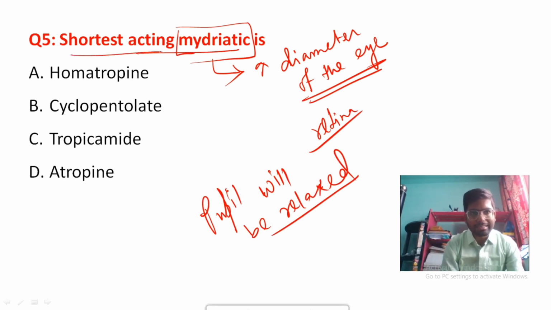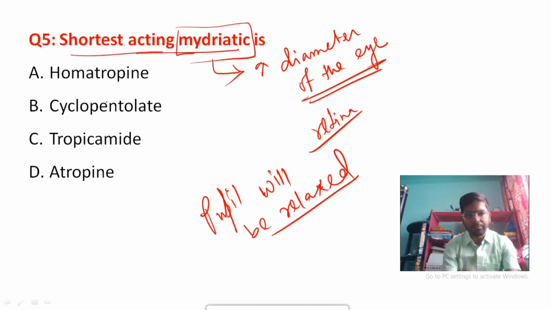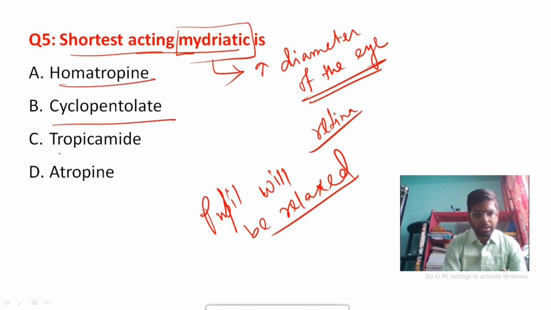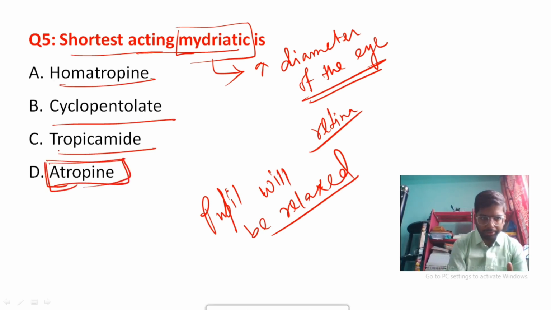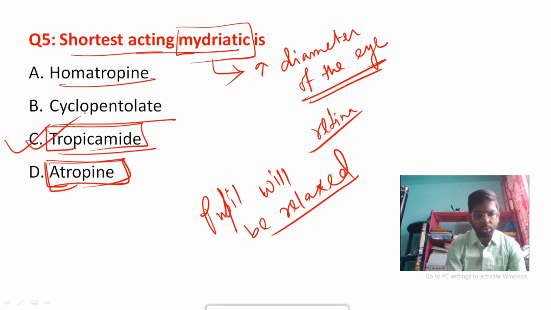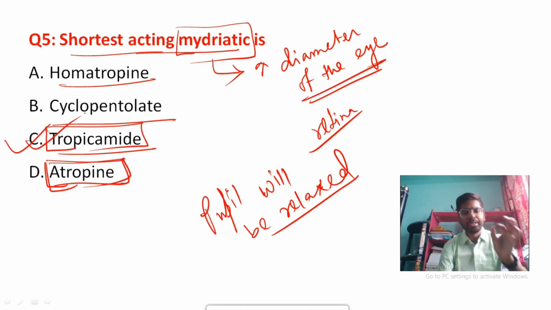Which of the following is the shortest acting mydriatic agent? Options are homatropine, cyclopentolate, tropicamide, and atropine. See, atropine is the longest acting mydriatic agent, whereas tropicamide is the shortest acting mydriatic agent. So here the answer will be tropicamide.